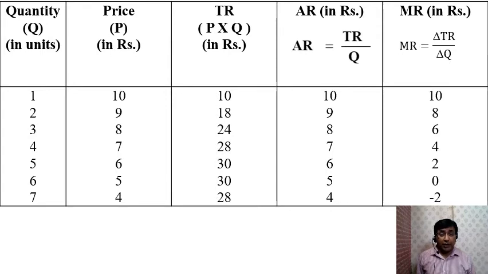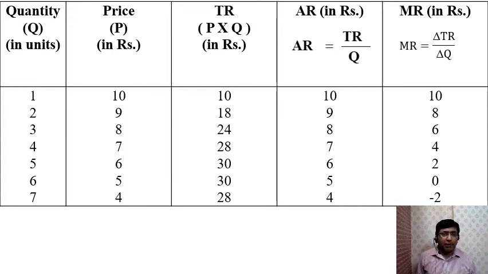Now, many students may assume that, sir, the monopolist is the only seller of the commodity in the market, so why should he reduce the price? Always keep this in mind, guys. As a monopolist, it's possible that today you have monopoly in the market, but future is always uncertain. So today, if you give some benefit to the customer, definitely in future the customer may support you even if the competition rises in the market. That is the reason why when the quantity increases, the price per unit under monopoly will go down.